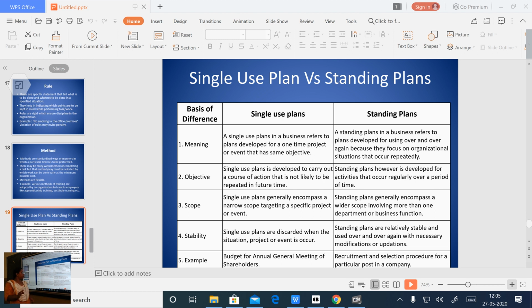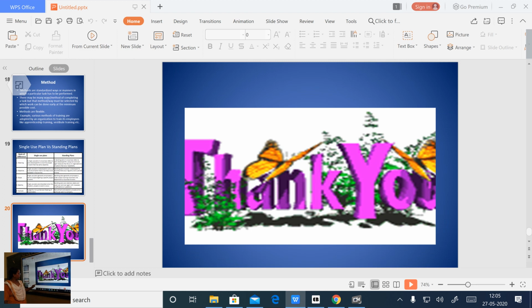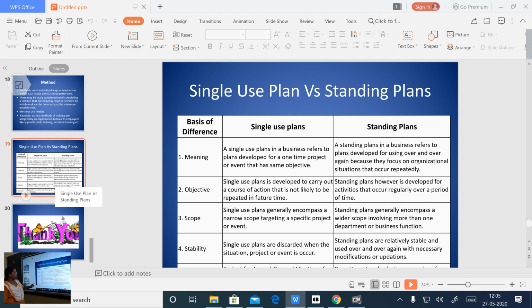Standing plans repeatedly happen, though it is stable. We are saying right now, stability, right? Though it is stable, it repeatedly happens, and maybe we can make small changes. Situations are not always the same, right? We will make small changes and do the plan. And the last one is your example.